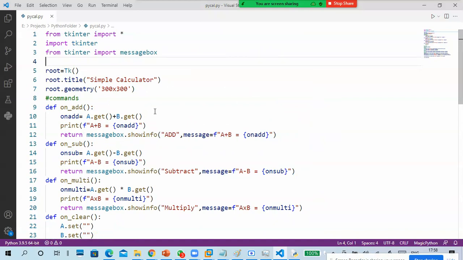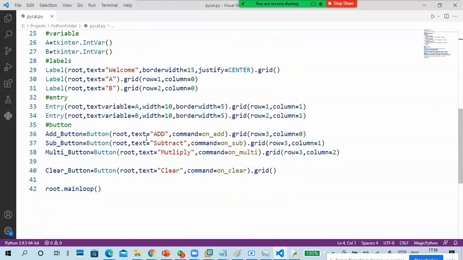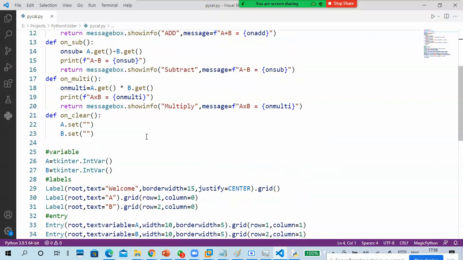Using Tkinter, just from a YouTube video, you basically make the interface of a calculator. When you run the program, the interface of the calculator comes up. How is it made?